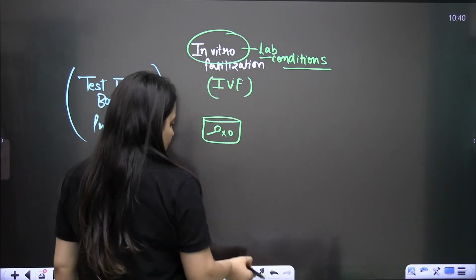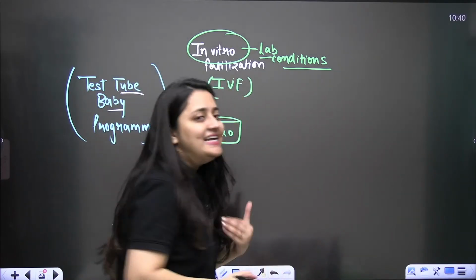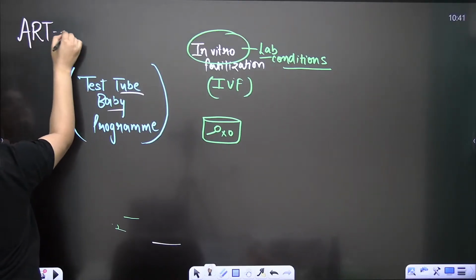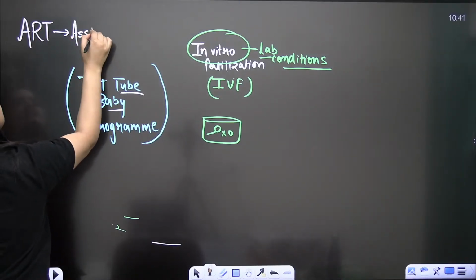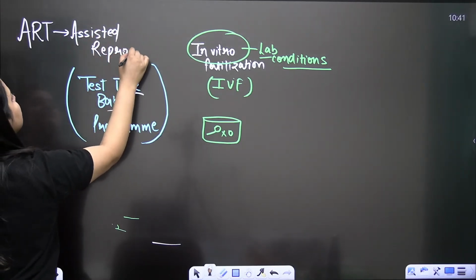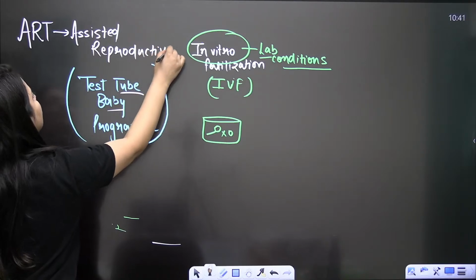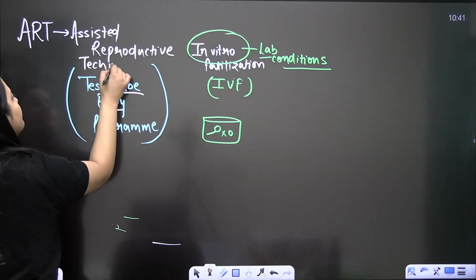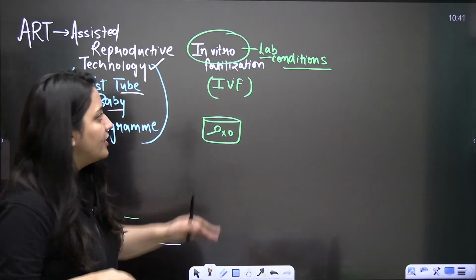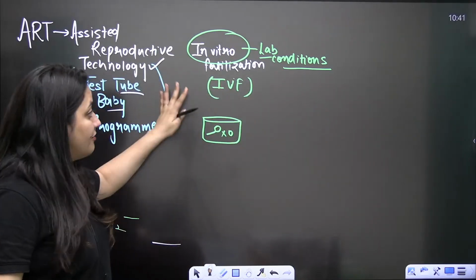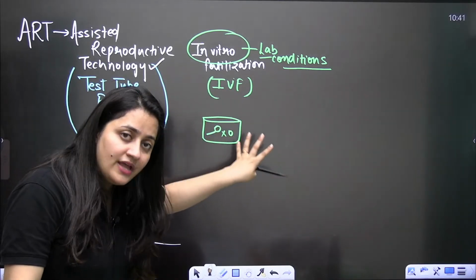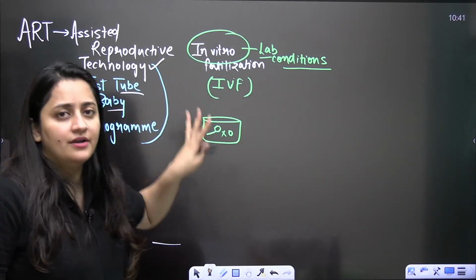Just to treat infertility, there are many techniques that we discuss under ART, that is assisted reproductive technologies. Here we are talking about in vitro fertilization, where the gametes are fertilized outside the body, the zygote and embryo will be formed, and that will be implanted in the female.